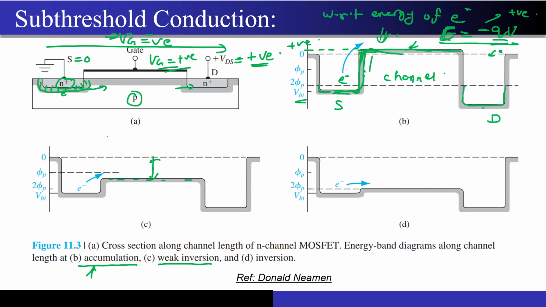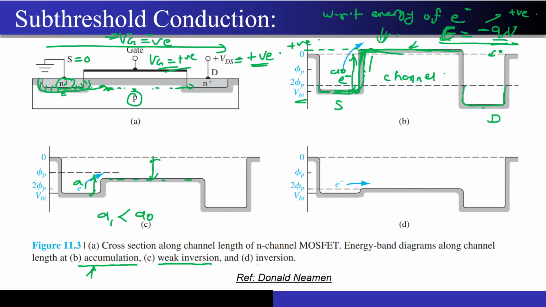Now another way to think about it is that we are creating a depletion region and we are on the verge of forming the channel. If we are on the verge of forming the channel, the electrons from the source can easily move through the channel to the drain. That means the barrier that the electrons will face for moving from the source to the channel has been lowered now. This barrier that you are seeing over here, let me highlight it as A1, and let me highlight this as A0. You can clearly see that A1 has decreased with respect to A0. I hope I have also given you an intuition why this should happen.